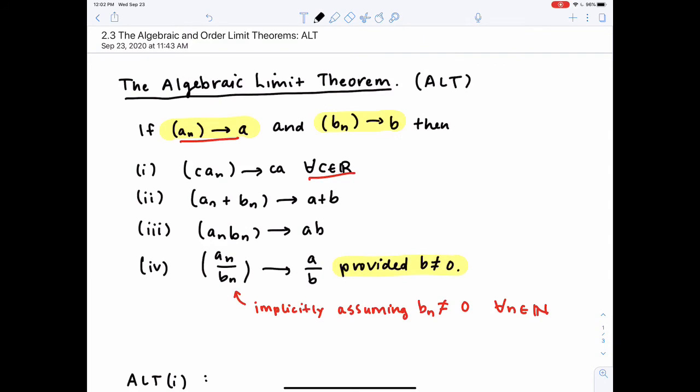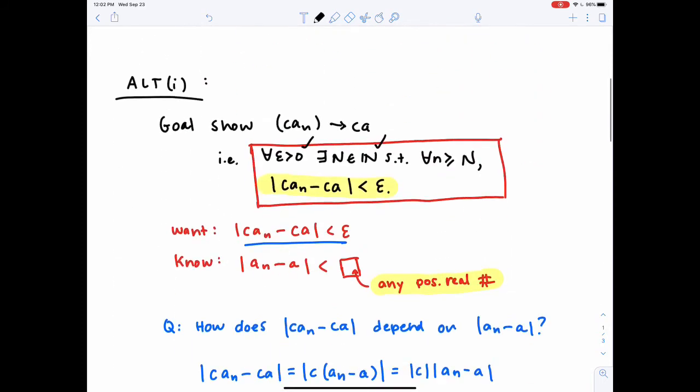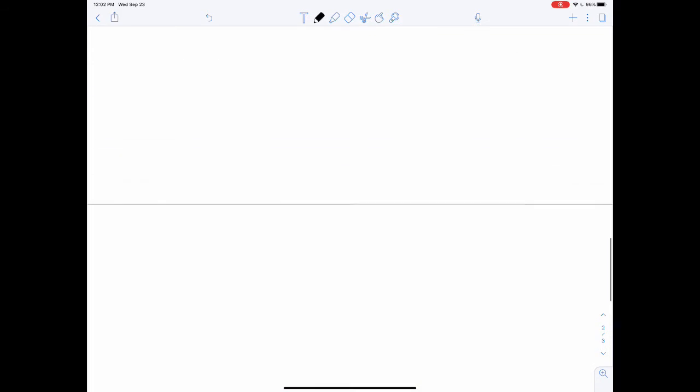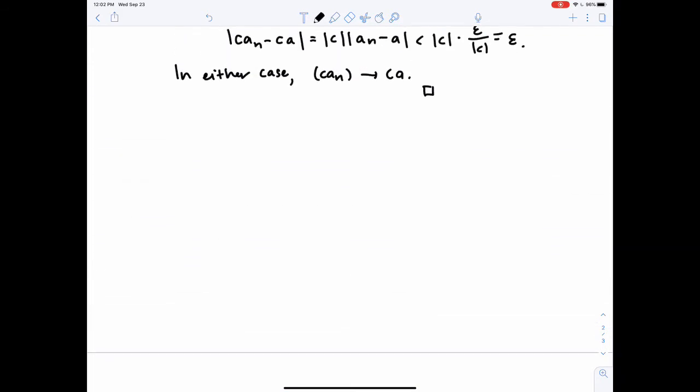So the last thing I'm going to demonstrate in this video is how to prove the algebraic limit theorem part 2. This is going to illustrate a very common type of argument that we need to be able to do. So let's take a look at it. So we're looking at ALT part 2.